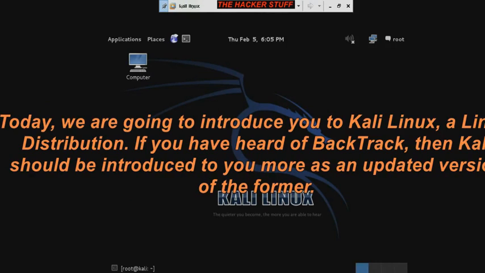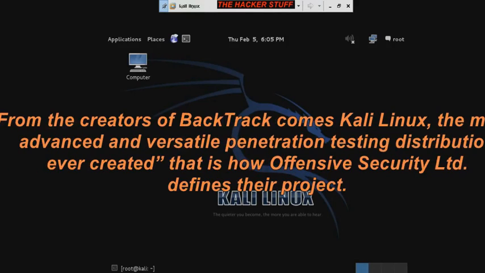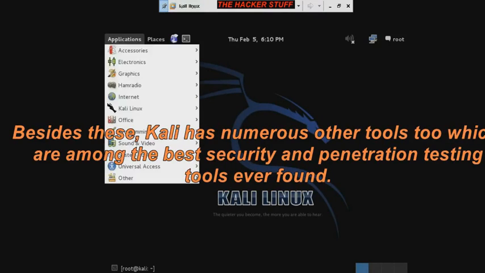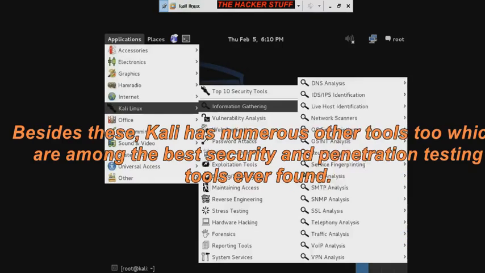If you have heard of Backtrack, then Kali should be introduced to you more as an updated version of the former. From the creators of Backtrack comes Kali Linux, the most advanced and versatile penetration testing distribution ever created. That is how Offensive Security Limited defines their project. Besides these, Kali has numerous other tools too, which are among the best security and penetration testing tools ever found.